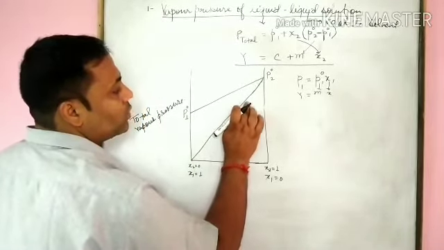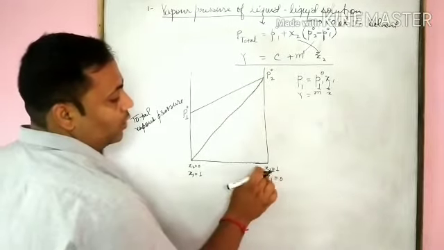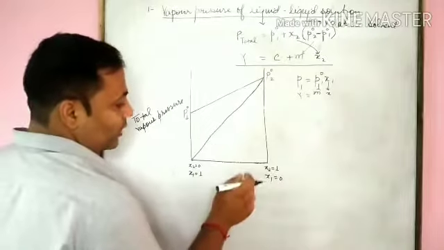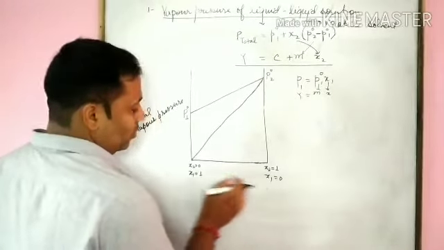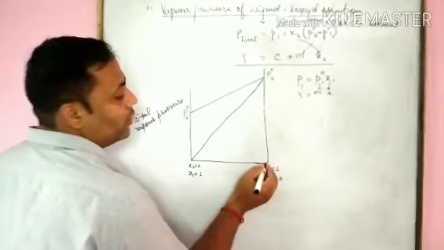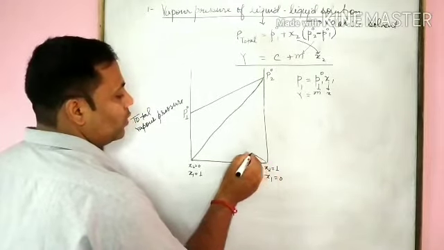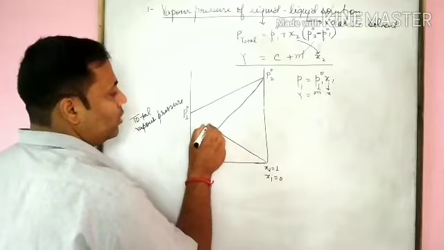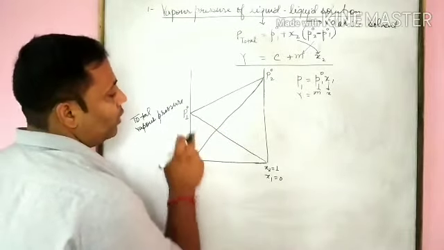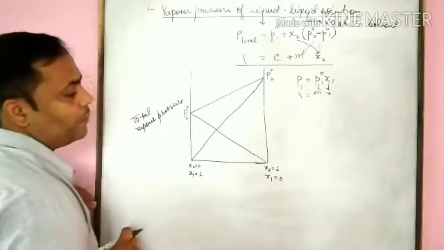As X2 increases, the vapor pressure increases. Here X2 equals 1, vapor pressure we have this one. To the next one, if x1 equals 0, when we move from this side to this side, the mole fraction of 1 increases, and when the mole fraction of 1 increases, then the vapor pressure due to 1 increases. We have this one.